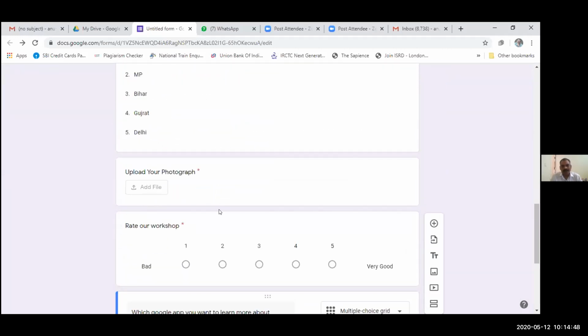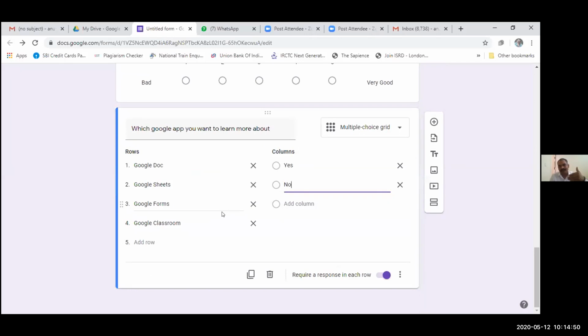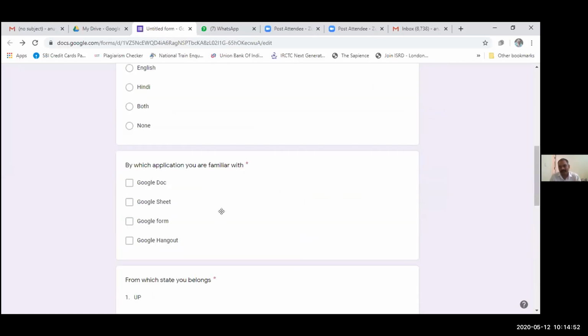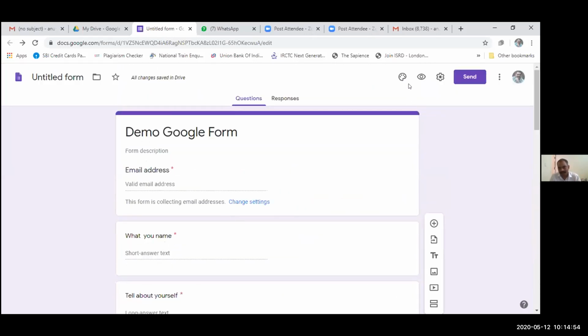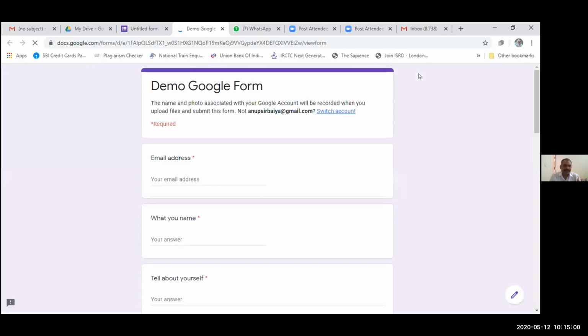So now, if you want to see how our form looks, at the top there is an eye preview button. By clicking on this, you can see how this form looks. As we named it, this is a demo Google form, and we have not written any description over there. So this is the required one.